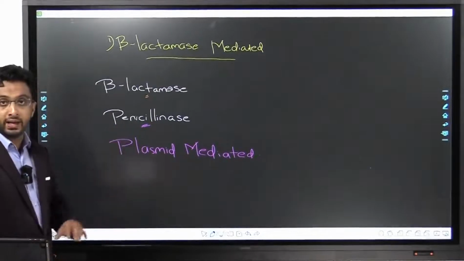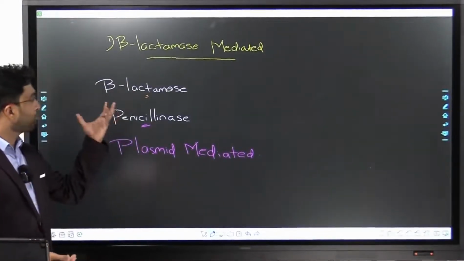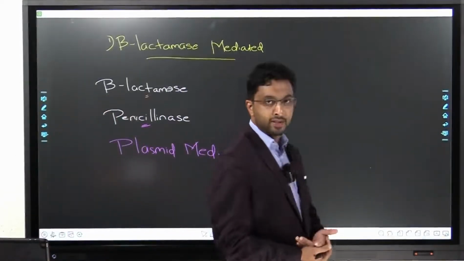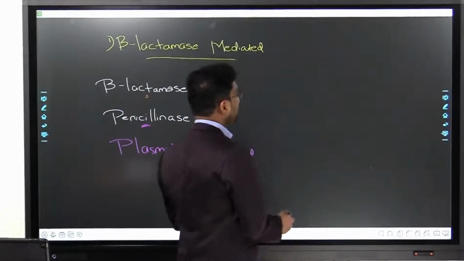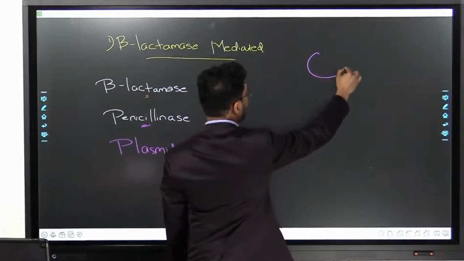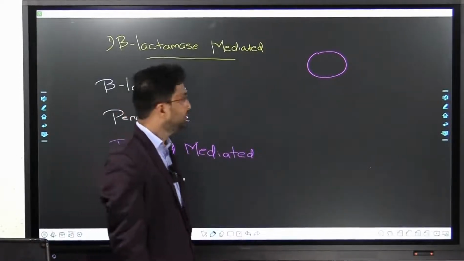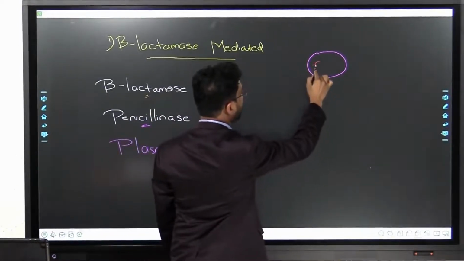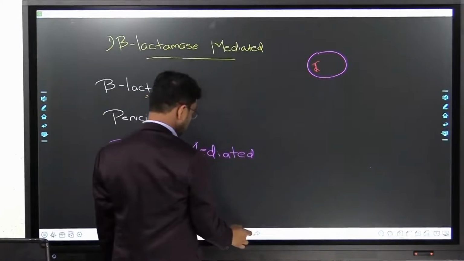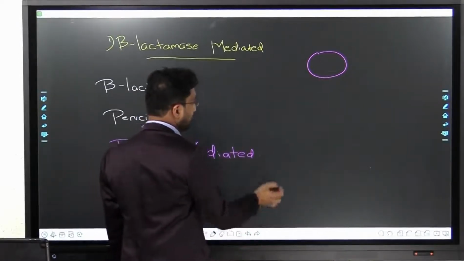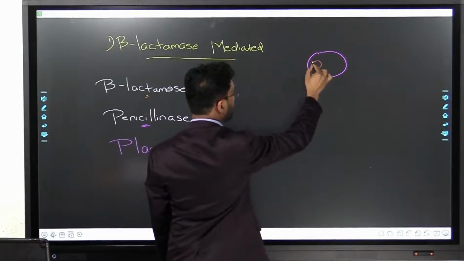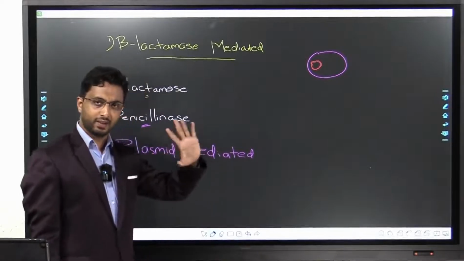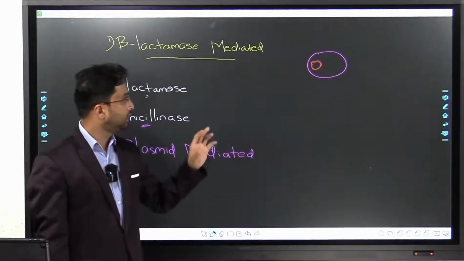Now, this is plasmid mediated. What does it mean? This production of beta-lactamase is plasmid mediated. Again, it comes under basic bacteriology, so I'll explain it here. Basically, a bacteria has a circular chromosome, and inside that chromosome there is DNA. This is a basic thing. Inside the chromosome there is DNA in the organisms.